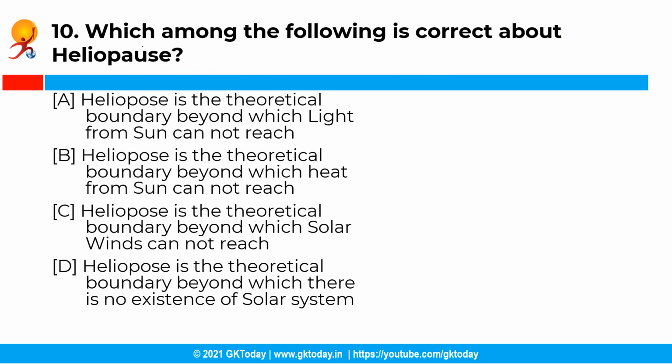Now the next question is, which among the following is correct about a heliopause? So you have the following options, and the correct answer is option C, that is heliopause is the theoretical boundary beyond which solar winds cannot reach. So basically heliopause is the theoretical boundary beyond which solar winds cannot reach, and the heliosphere is the vast bubble-like region of space which surrounds and is created by the sun.